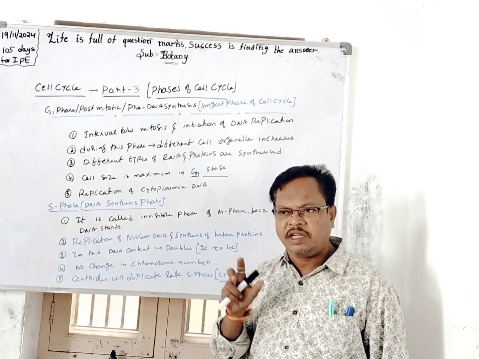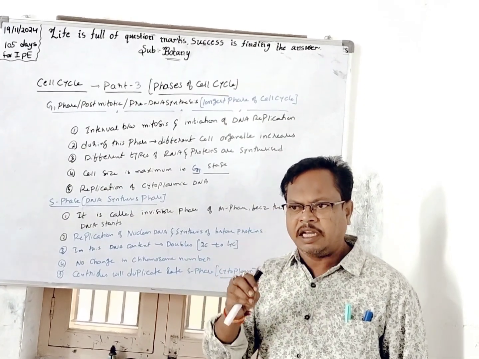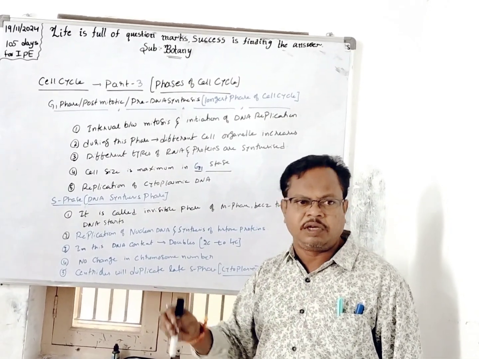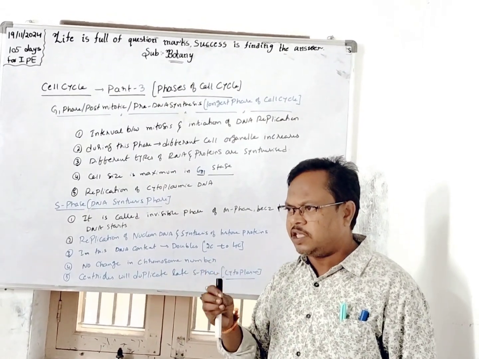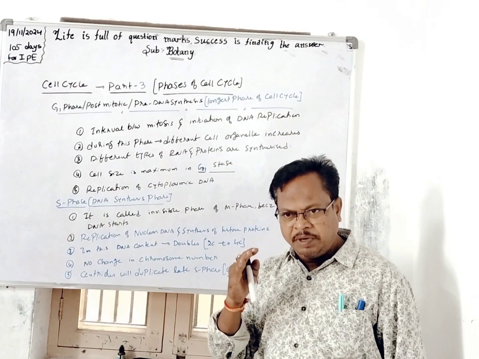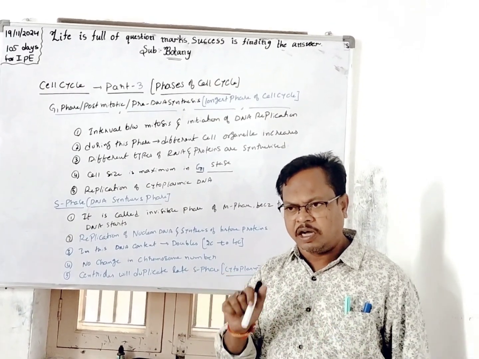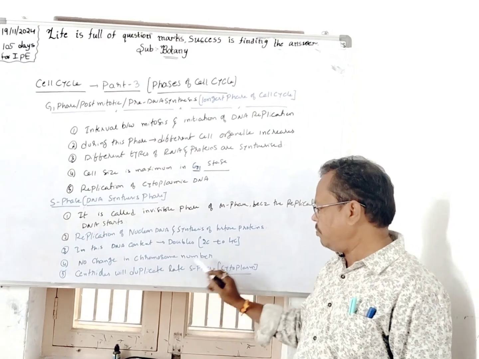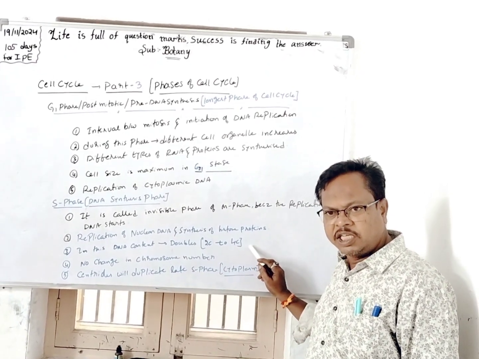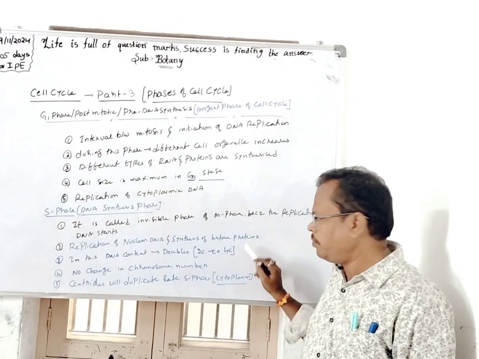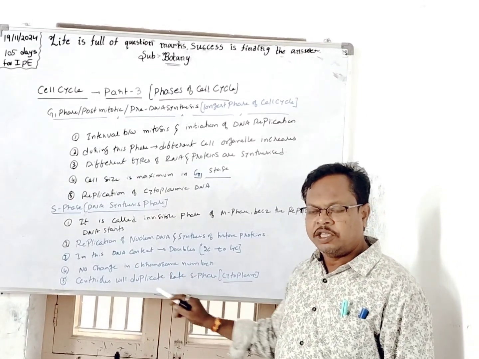So what is the purpose of doubling of the DNA content? Because whatever DNA content is present in the parent has to be equally distributed to the daughter cells. In order to fulfill this, the S phase is the phase where the DNA content is going to double. Understand? So this double DNA is going to be shared equally with the daughter cells. For example, the DNA content is initially 2C, and on completion of S phase, it is going to become 4C. You understand? Now, no change in the chromosome number takes place.